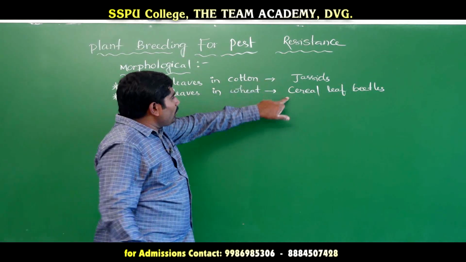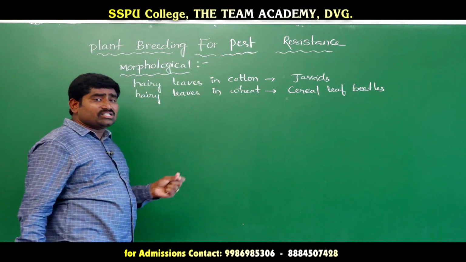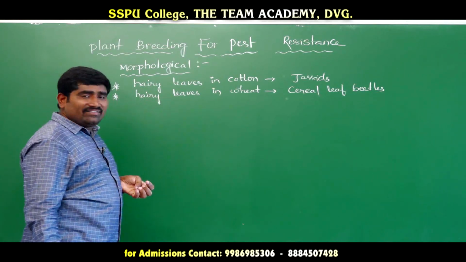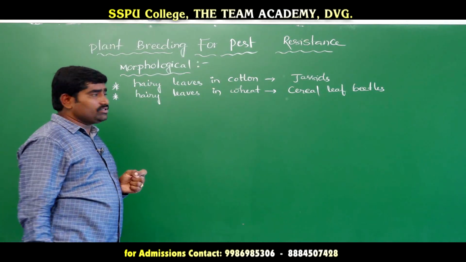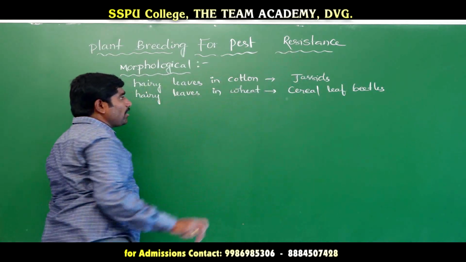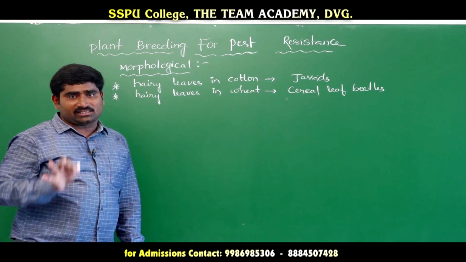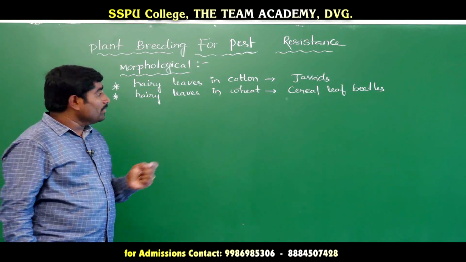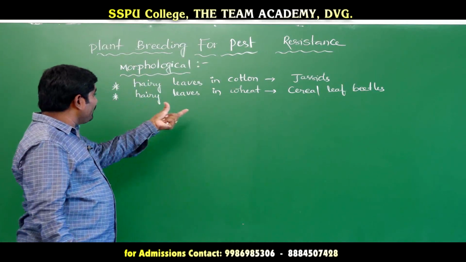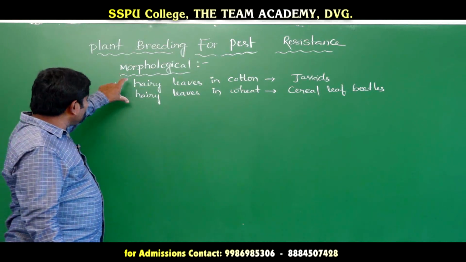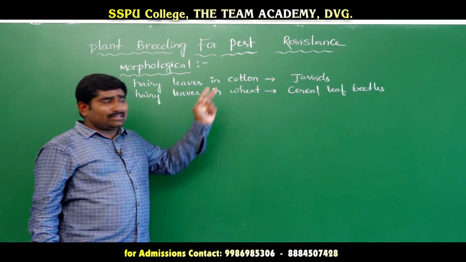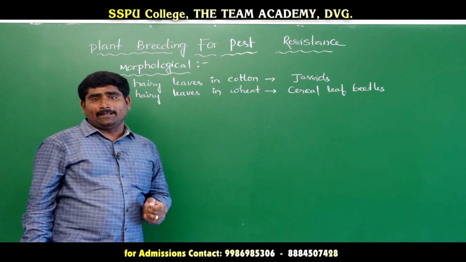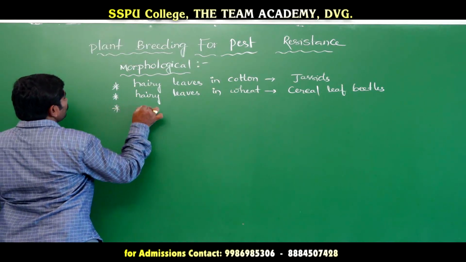This means these two insects do not come when the cotton has hairs on its leaves and when the wheat has hairs on its leaves. Jassids cannot attack a cotton plant when the cotton leaves have hairs, and cereal leaf beetles cannot attack the wheat plant when it contains hairs. So these are the two morphological characters followed by the cotton plant and wheat plant to avoid jassids and cereal leaf beetles respectively. And the next one is solid stem